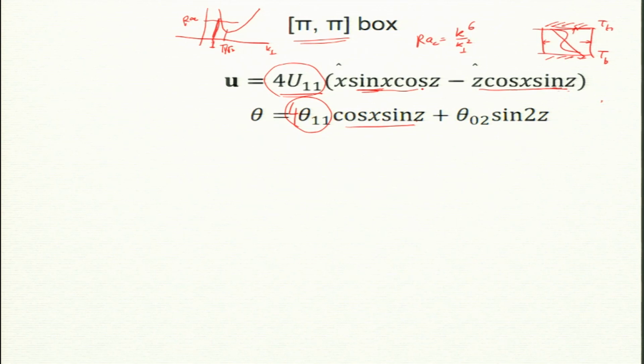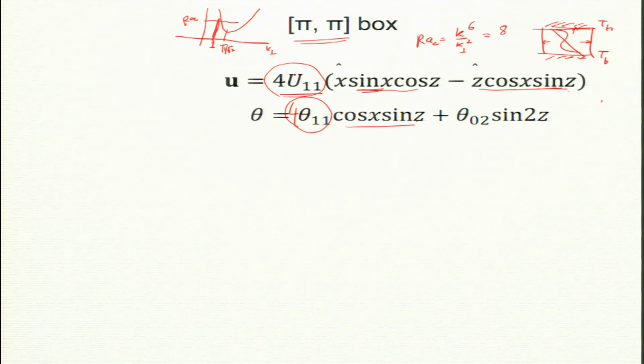Square root 2, right. So, kx is 1, kz is 1, so k is square root 2. What is k power 6? 2 cube is 8, and k perp is kx, which is 1. So, my Rayleigh critical is 8. This is a nice round number, not 657. I am getting rid of pi's and so on. This is for convenience.